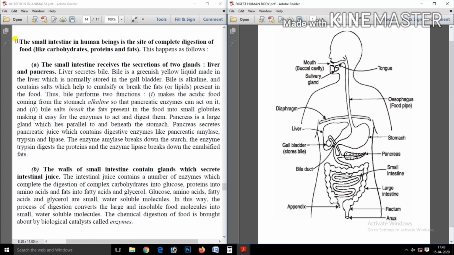The small intestine is the site of complete digestion of food. It is the small intestine, and in this place the complete digestion occurs.